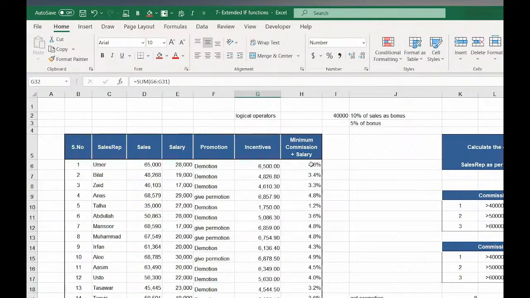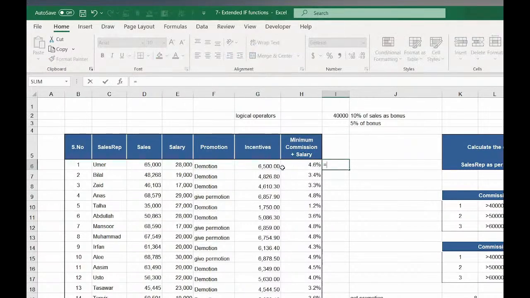Likewise, if your manager says, I want to see incentive as per total sales, then we can divide it as well. Let's say incentive divided by this one. Obviously, the answer would be 10%. Likewise, we can apply this function.